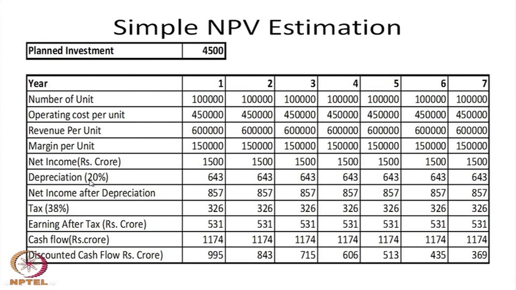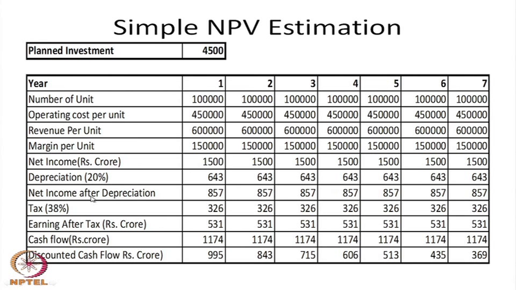Now, depreciation: 4,500 divided by 7, so every year the depreciation is 643 crores. The net income after depreciation is 1,500 minus 643, which is 857 every year.